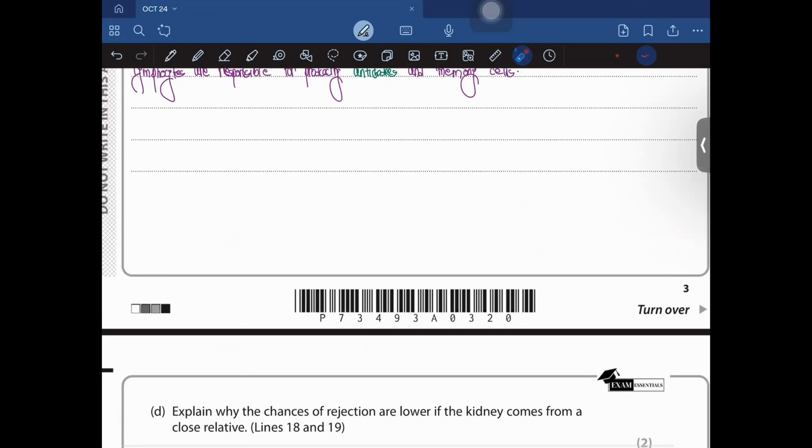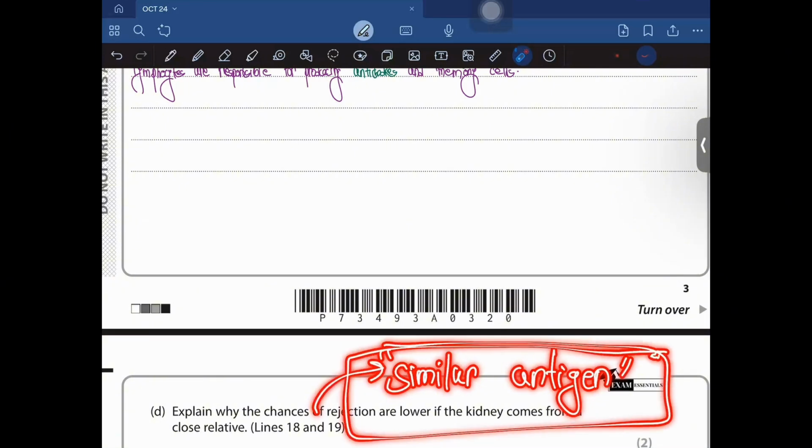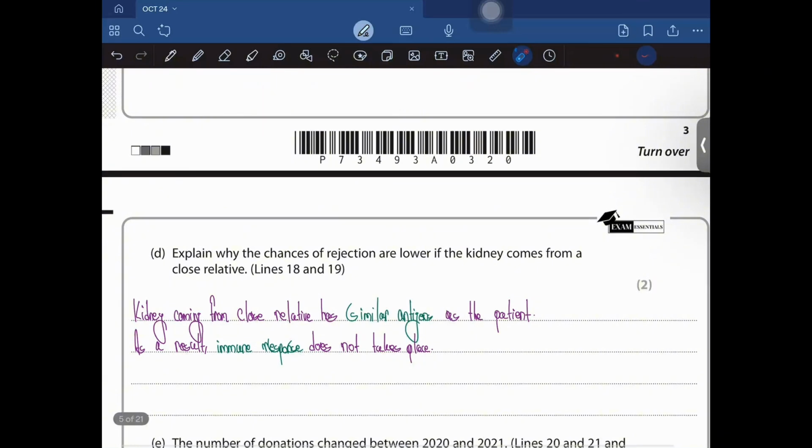Explain why the chances of rejection are lower if the kidney comes from a close relative, right? So if the kidney comes from a close relative, it is going to have similar antigens as the patient or the person receiving the kidney, right? And that is going to decrease the immune response. A kidney coming from a close relative has similar antigens as the patient, and as a result, the immune response does not take place, or it decreases the immune response.